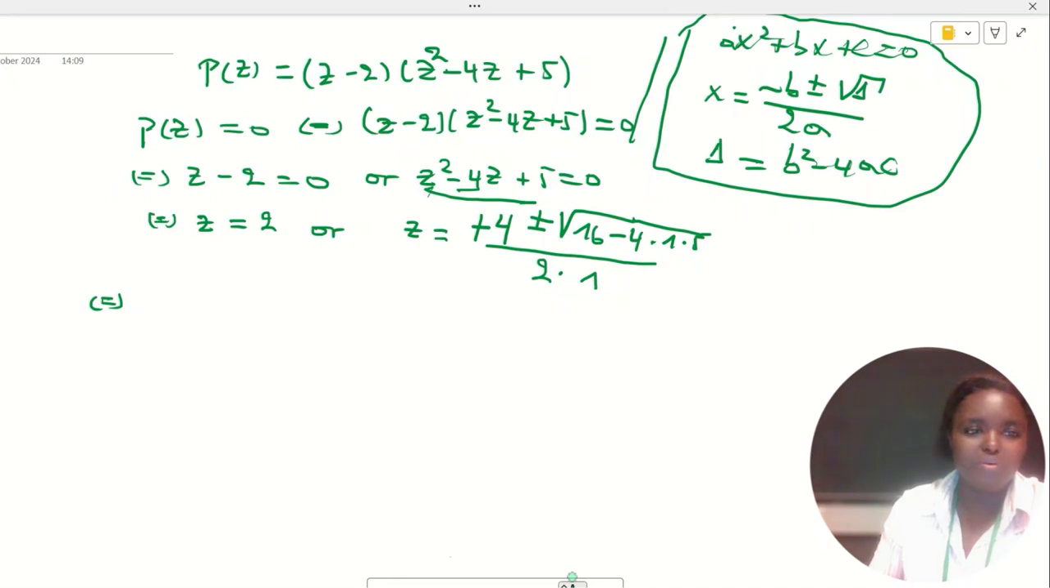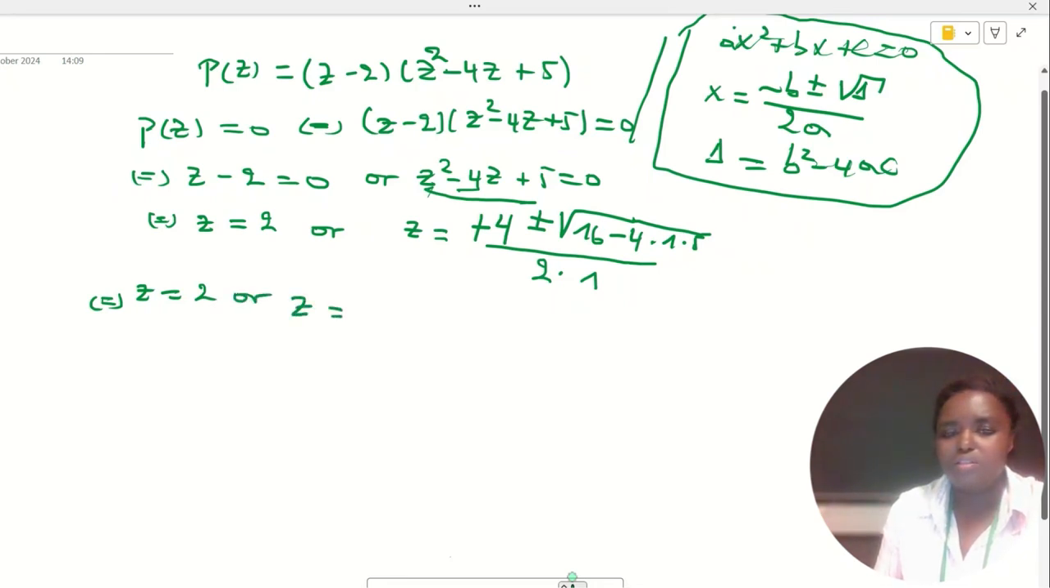Our polynomial P(z) is equal to 0 if z is equal to 2, or if we sum up all this expression, we will get 4 plus or minus the square root of 16 minus 4 times 5, which is 20. 16 minus 20 is minus 4.